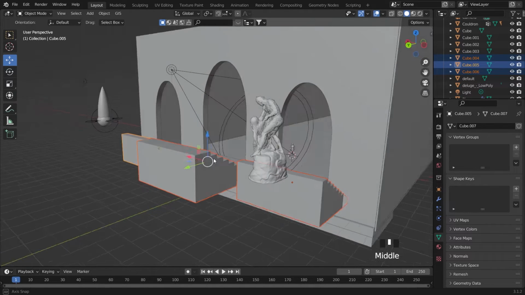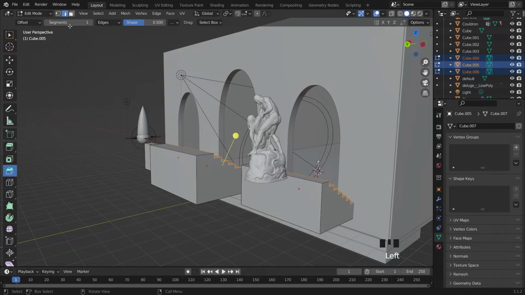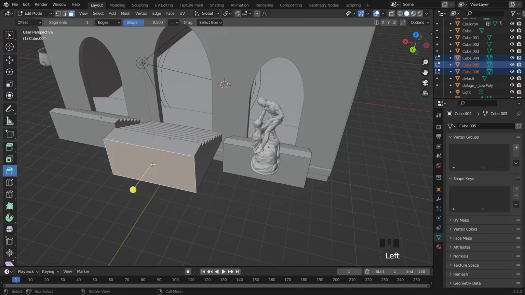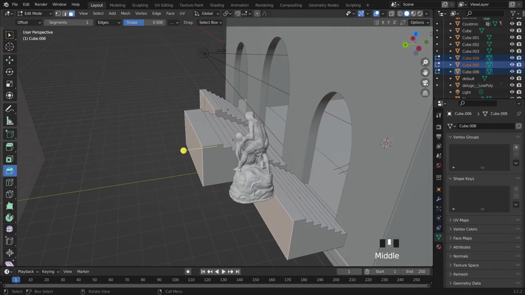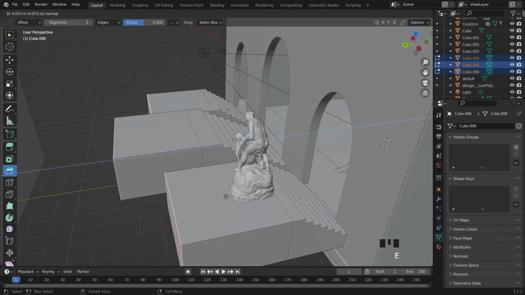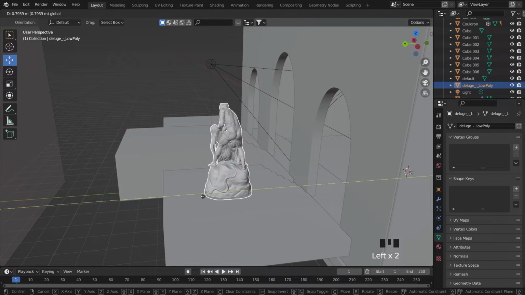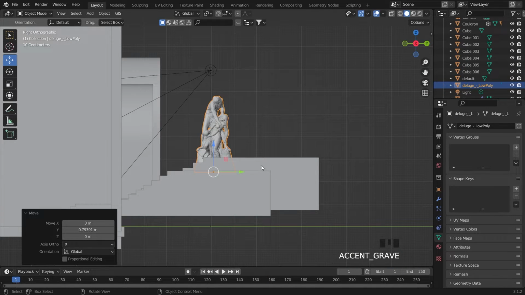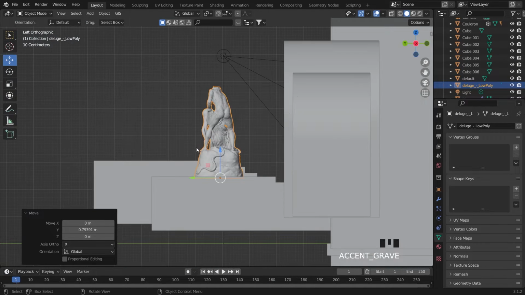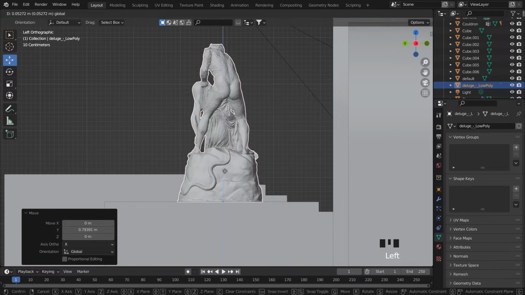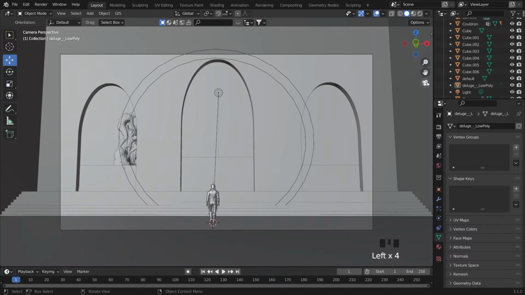Okay, I will make it bigger for the back side, I mean long. Just click E like this. Yep, like this.